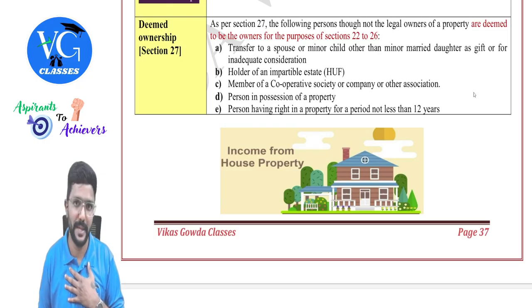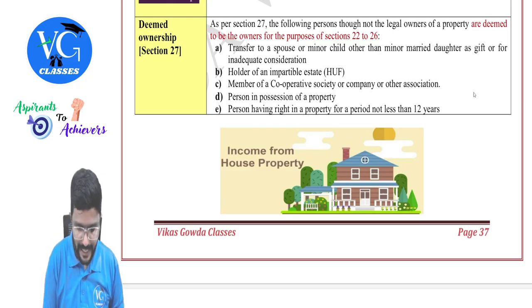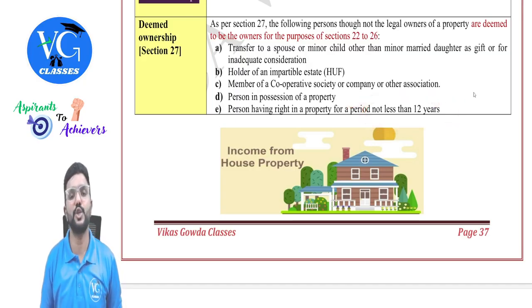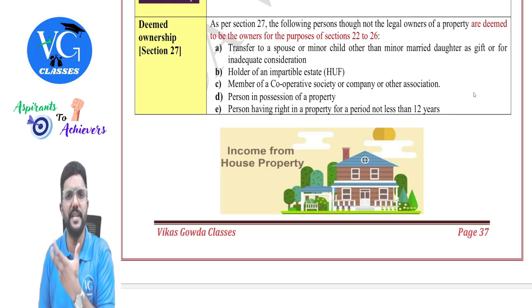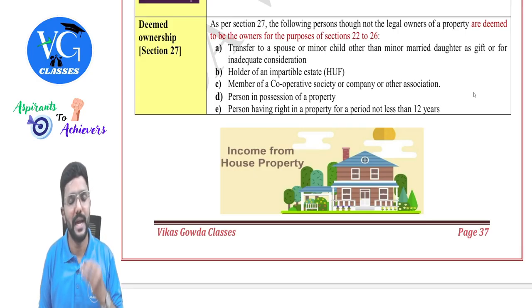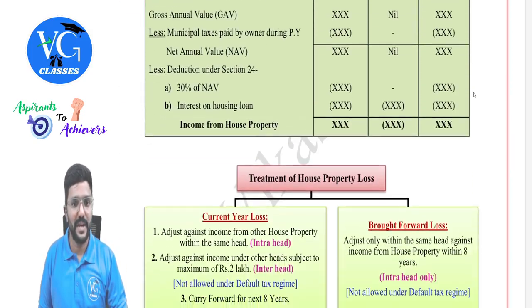Or last one, person having a right in the property for a period not less than 12 years. So if I have taken any property on lease, assume for 15 years, which is more than 12 years, then even though I am not the legal owner, I will still be considered the deemed owner, and any income from such property will be taxable in my hands. Got it? Yes, sir. Fine. So this part is already done.